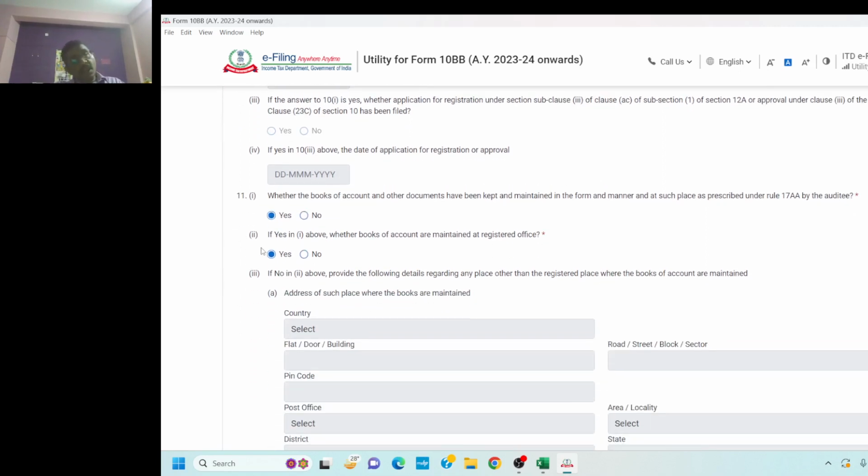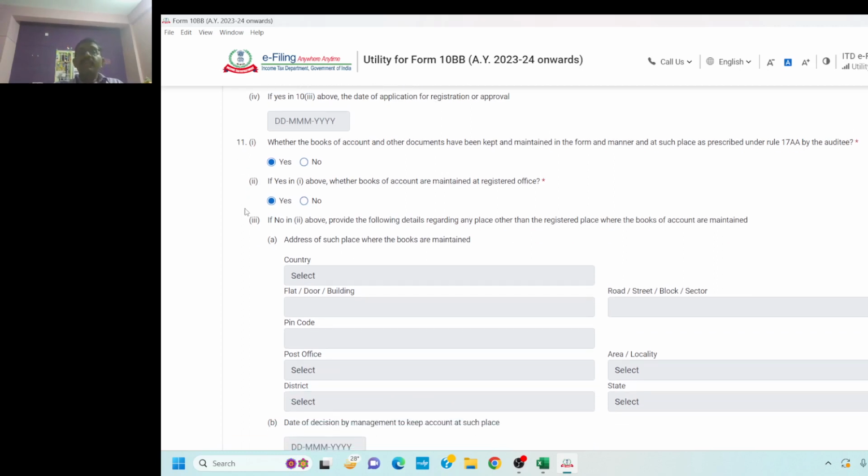The next crucial clause, my dear friends, is clause number 11, whether the books of accounts and other documents have been kept and maintained in the form and manner and at such place as prescribed under Rule 17AA by the auditee. Again, it's a yes or no question, my dear friends.